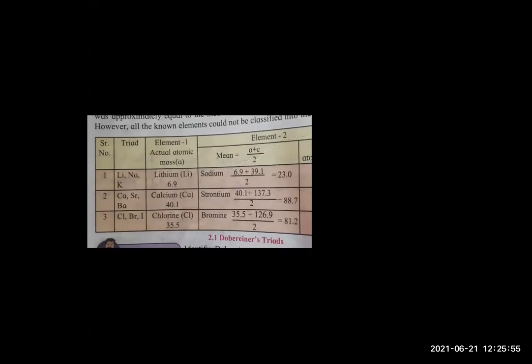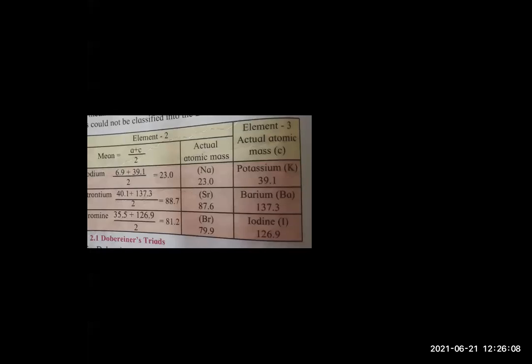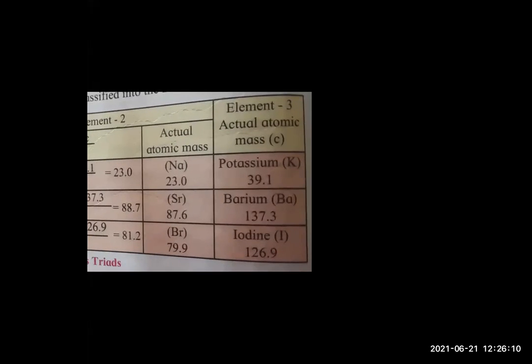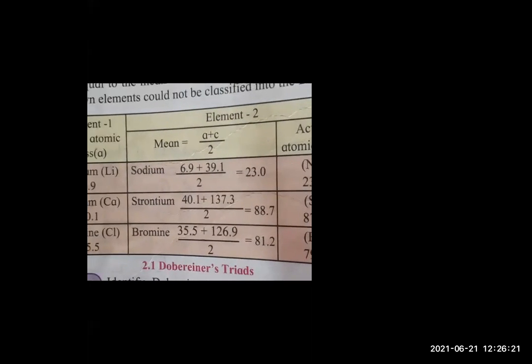You have studied in mathematics how to calculate the mean. Yes or no? So when you calculate the mean, what do you have to do? You have to add the atomic mass of the first element and the third element. The third elements are potassium with 39.1, barium 137.3, iodine 126.9. So you add 6.9 plus 39.1 and divide by 2. Why do we have to divide by 2? Because we are taking the mean. How many elements have we taken? 2 elements. So divide by 2.